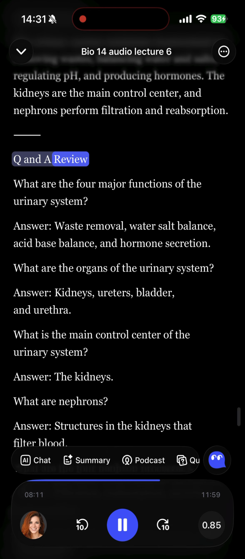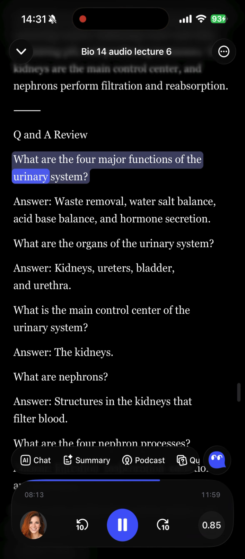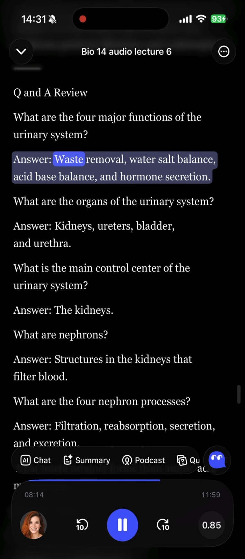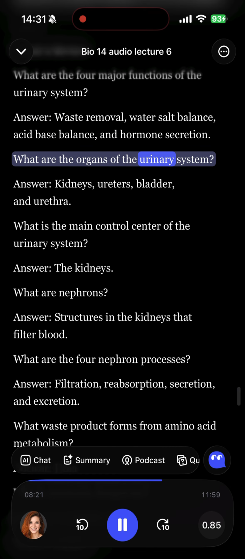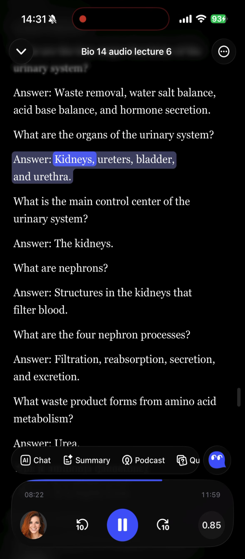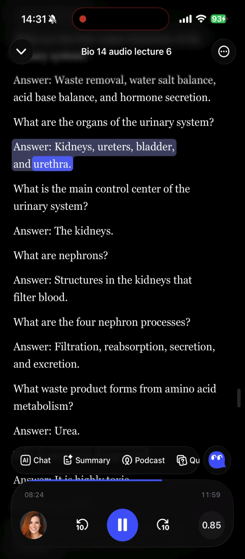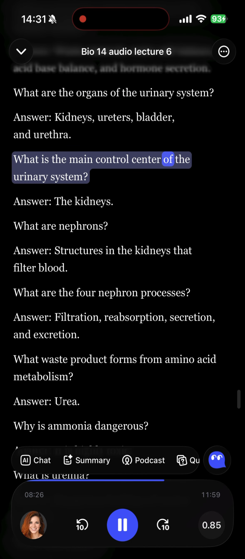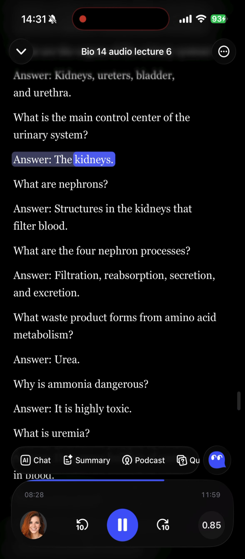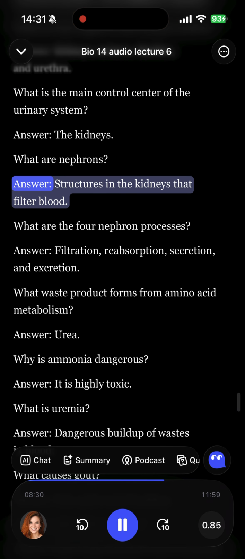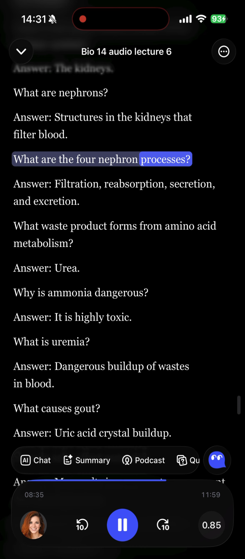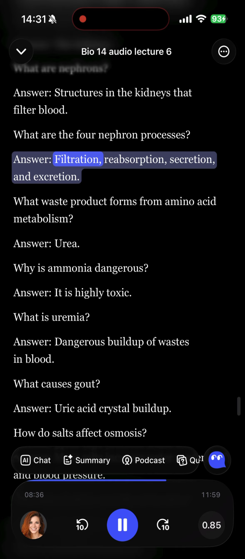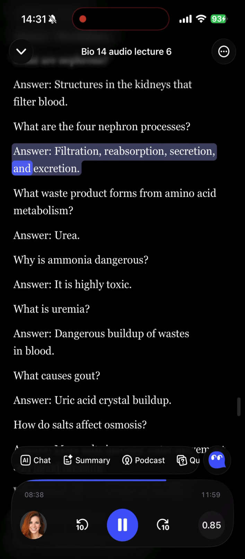Q&A review. What are the four major functions of the urinary system? Answer: waste removal, water-salt balance, acid-base balance, and hormone secretion. What are the organs of the urinary system? Answer: kidneys, ureters, bladder, and urethra. What is the main control center of the urinary system? Answer: the kidneys. What are nephrons? Answer: structures in the kidneys that filter blood. What are the four nephron processes? Answer: filtration, reabsorption, secretion, and excretion.